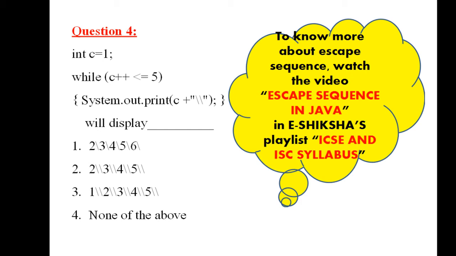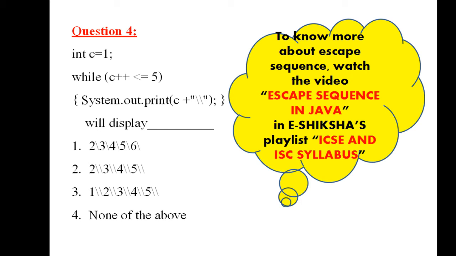Again the same thing. When you go and test the condition, it will be 3 less than or equal to 5. And then it will increase the value of C by 1. So when you print C, it will print 4 and a backslash. Again, the same thing is going on.